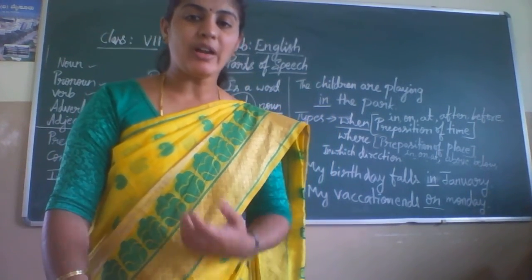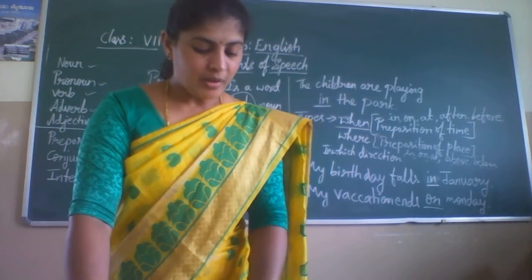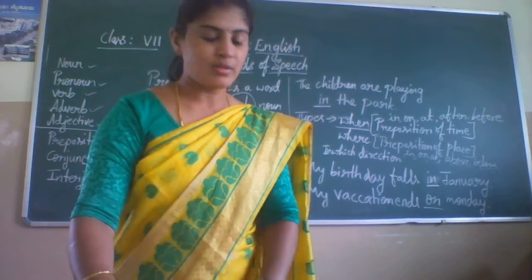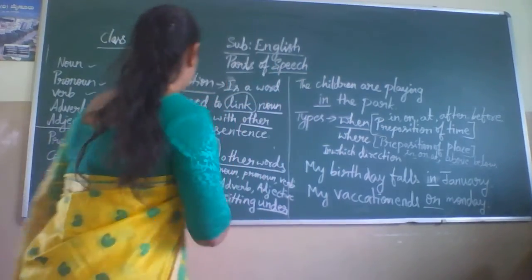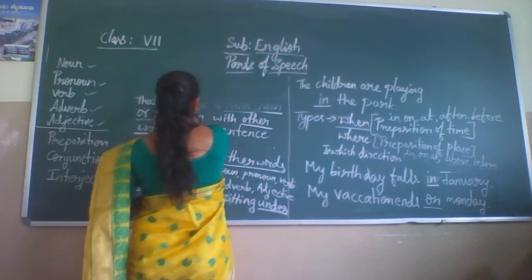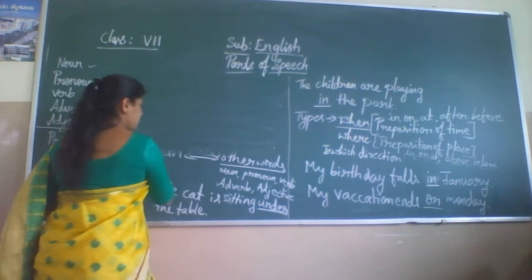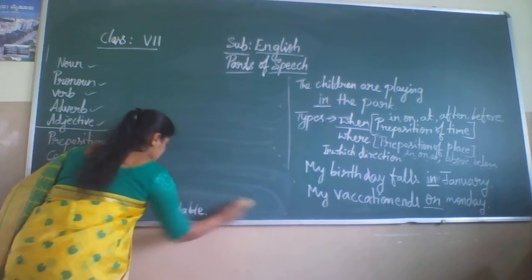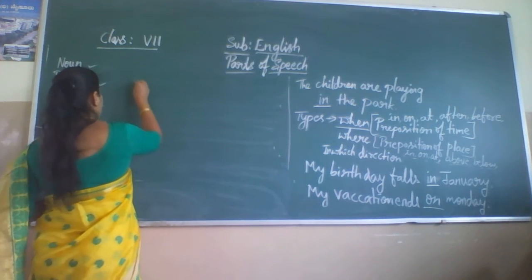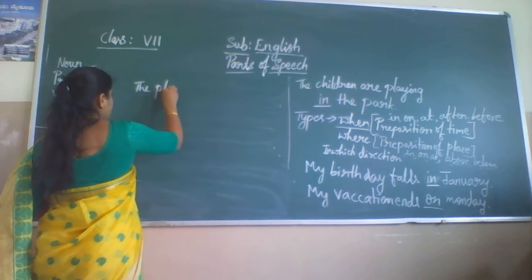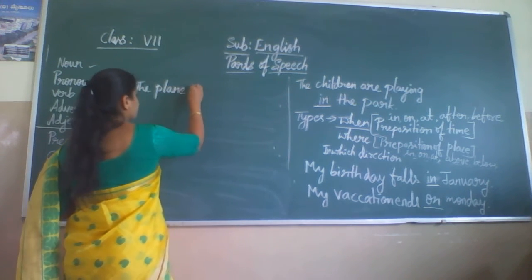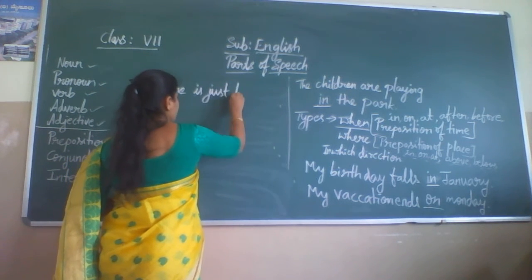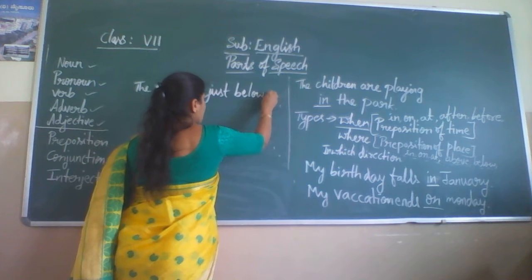Similarly, the books are on the table, and the plane is just below the clouds. I'll write some examples here, children, then only you can understand easily. The plane is just below the clouds.